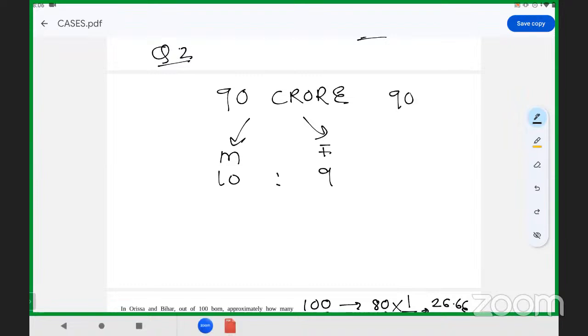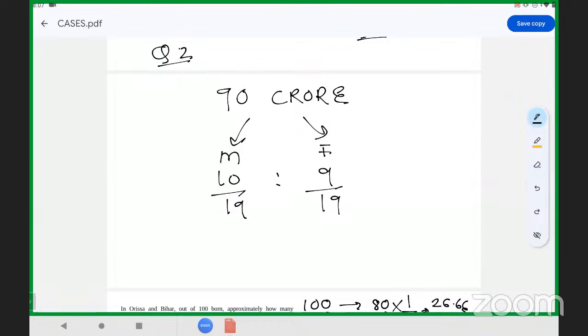If you divide 90 by 19, it gives a fraction, so we can keep the data as it is. Total parts 19 means males constitute 10 by 19 and females 9 by 19 of the total population.